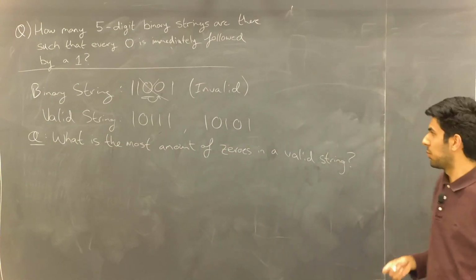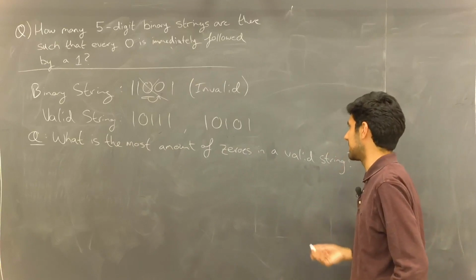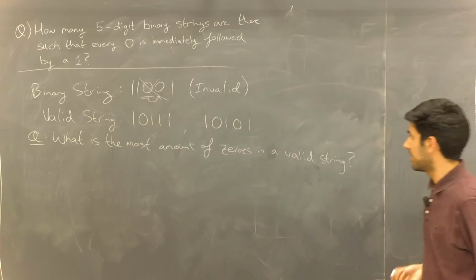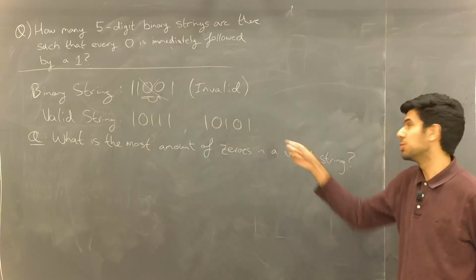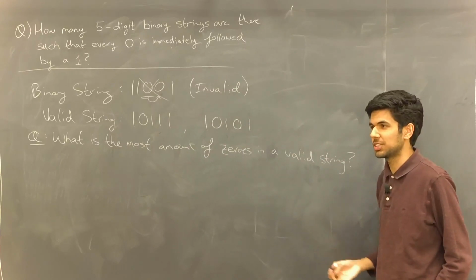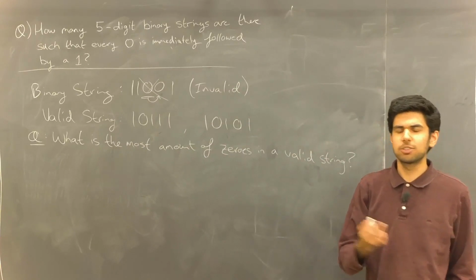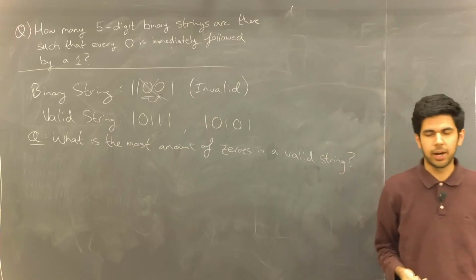So you might ask, what is the most amount of zeros in a valid string? It's definitely at least 2, because we have such a string. But could it ever be 3 or more?